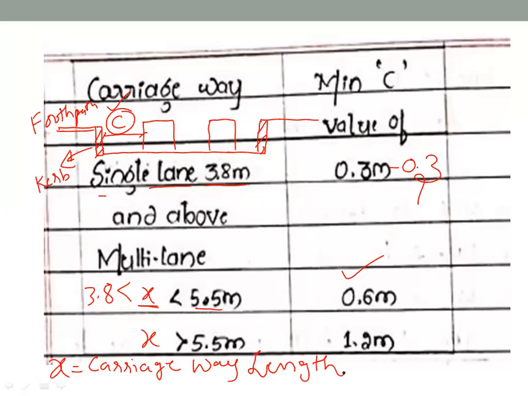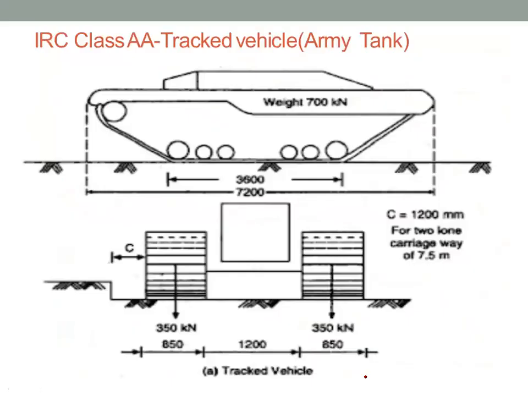Length of the carriageway, right? X. If our x varies from what to what? If our x value is more than 5.5, it could be anything, for 2 lanes, 3 lanes, or multi lanes, our C value will just be taken as 1.2. So it is nothing but 1200 millimeters. That is what is shown here.